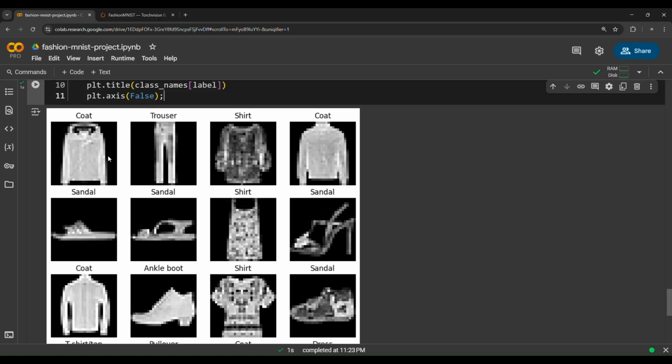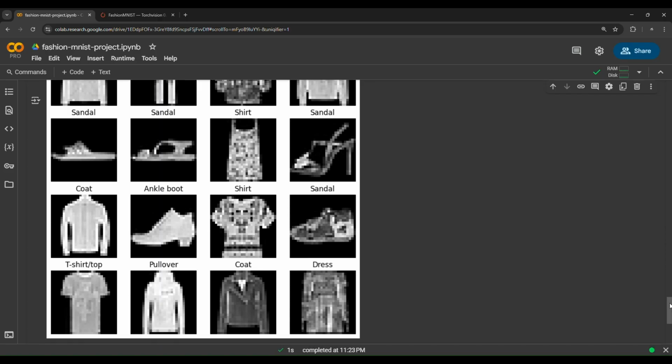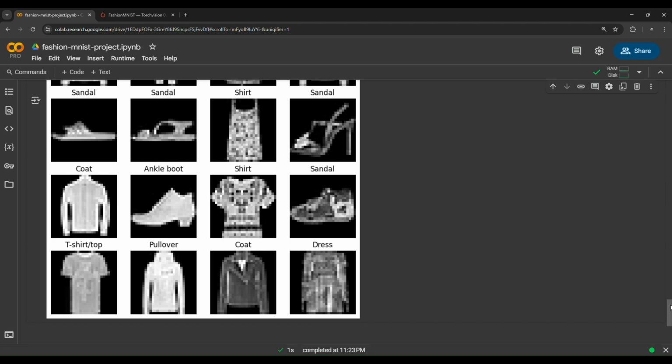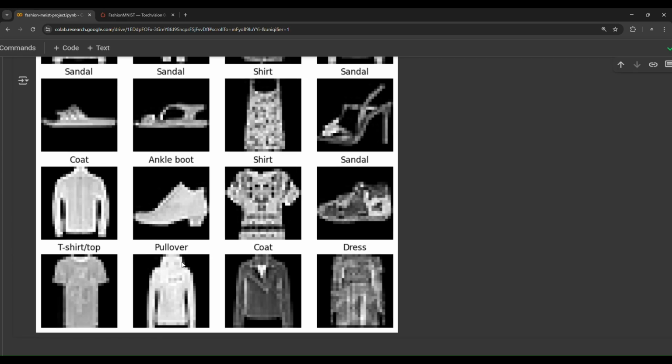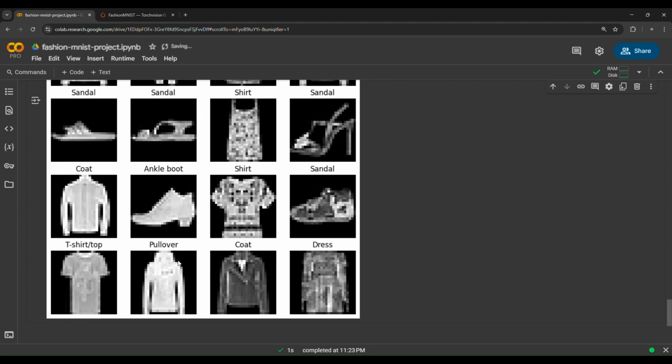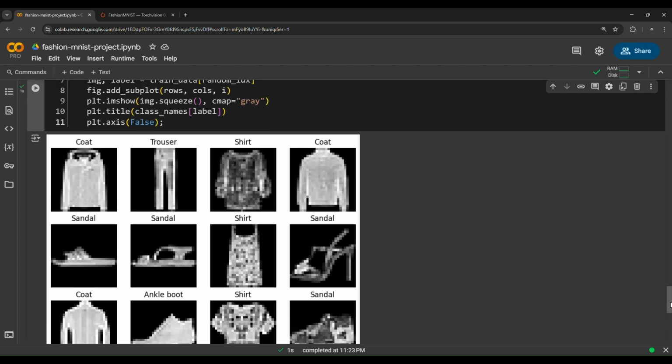Some categories are confusing. For example, coat and pullover have similar shapes, so we may plot a confusion matrix showing that the model is confused between these labels because they have similar shapes and patterns.